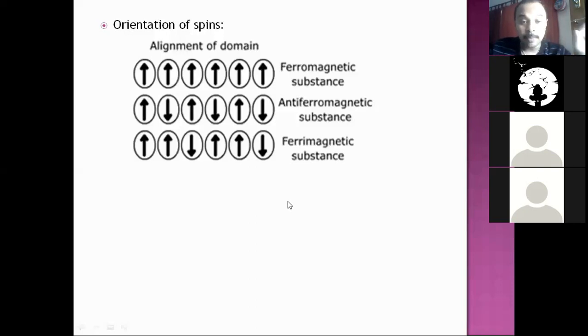So this is about magnetic properties. Next, electrical properties and defects in solids.